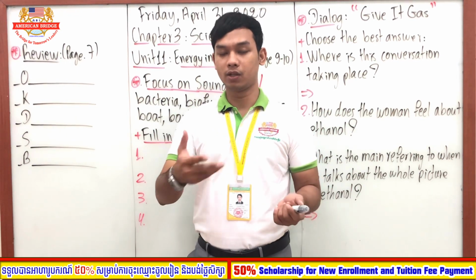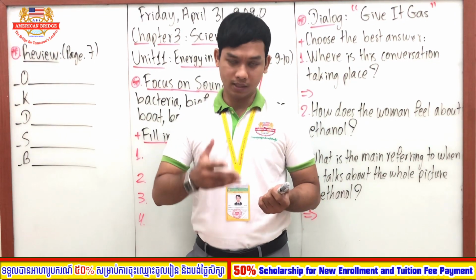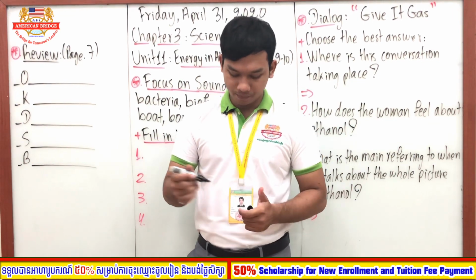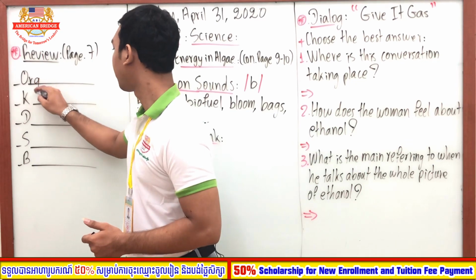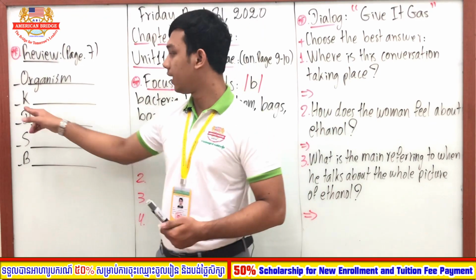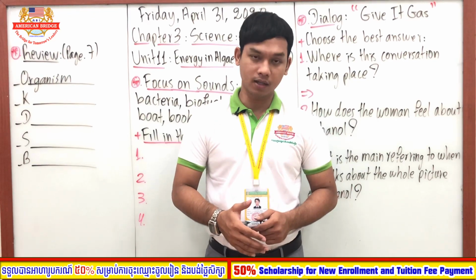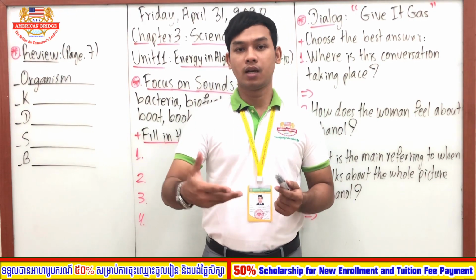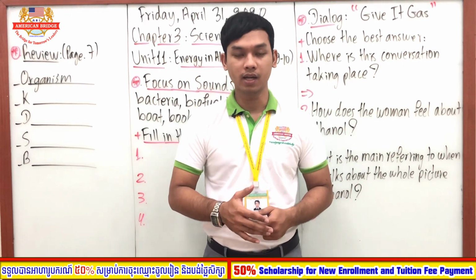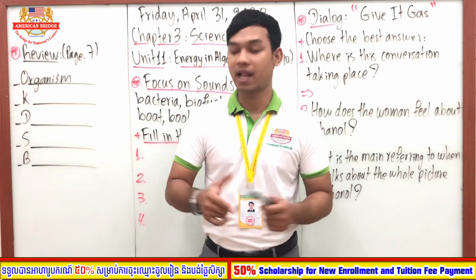This describes any living thing. Do you remember something that describes any living thing? Good. This is the organism, right? Organism. Very good. And how about the word that starts with letter K? This is a very large and big seaweed. Okay, large seaweed. So what is this? This is the kelp. Very good.